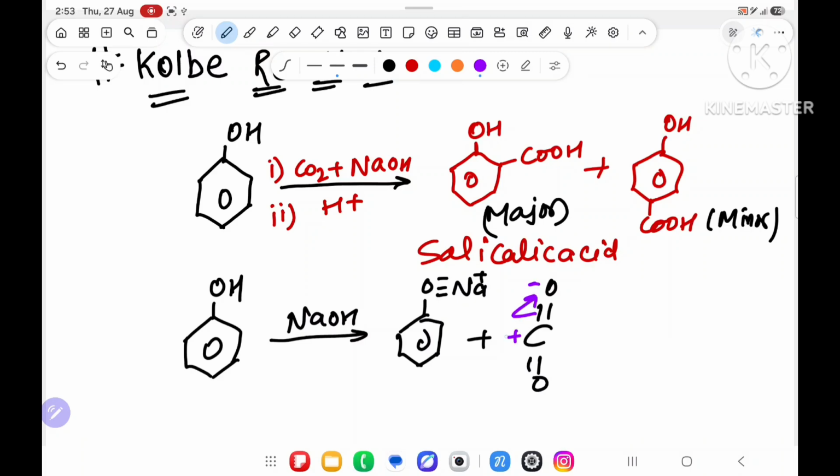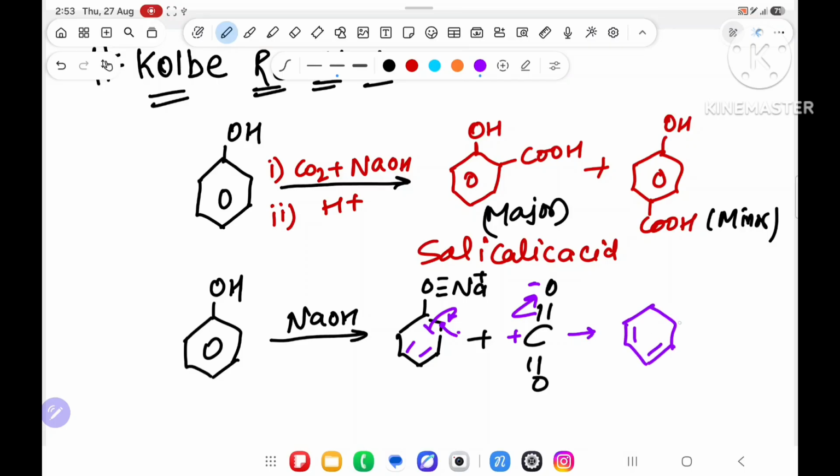This plus will attack over here, something like this. Don't get confused. This will attack over here, a pi bond. You know that over here there are pi bonds; this pi bond will break and you will get something like this.